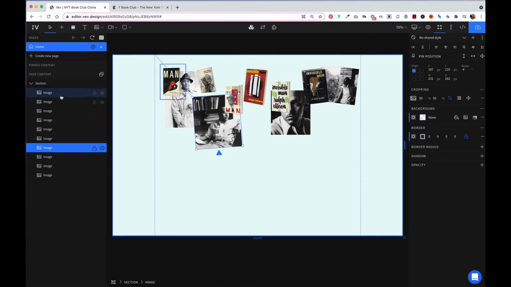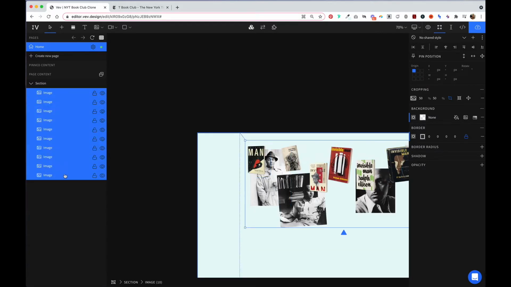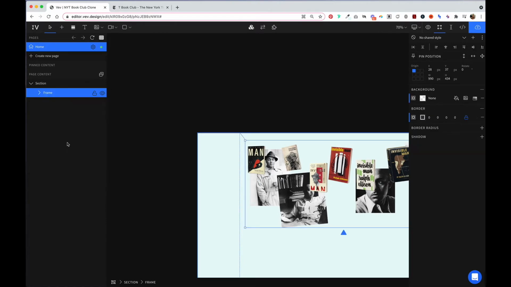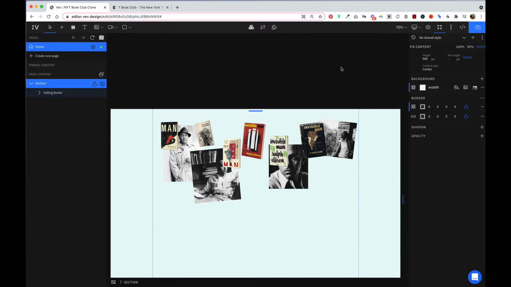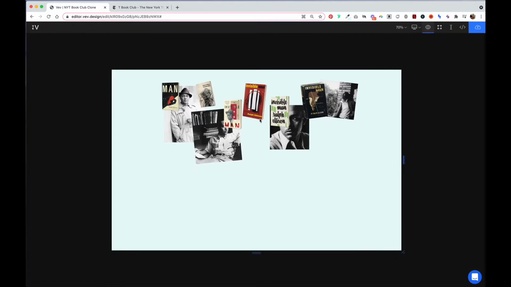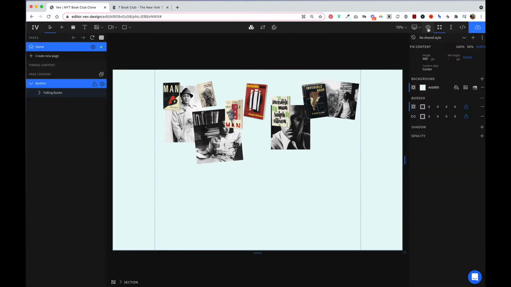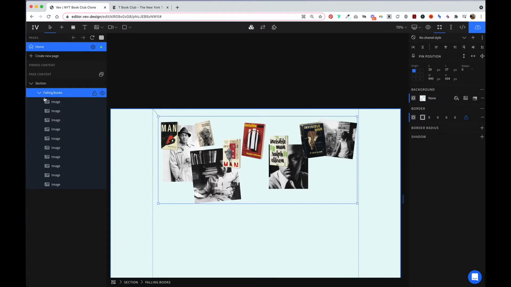Now I'm just going to select all of these images here, and using Command G, I'm going to group them together into a frame and call them Falling Books. Right now, if we were to preview our page, nothing's happening, and that's because we need to add an animation to each of these images.